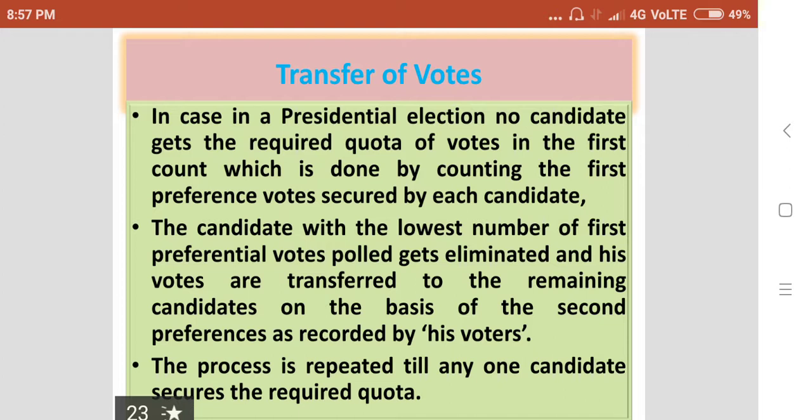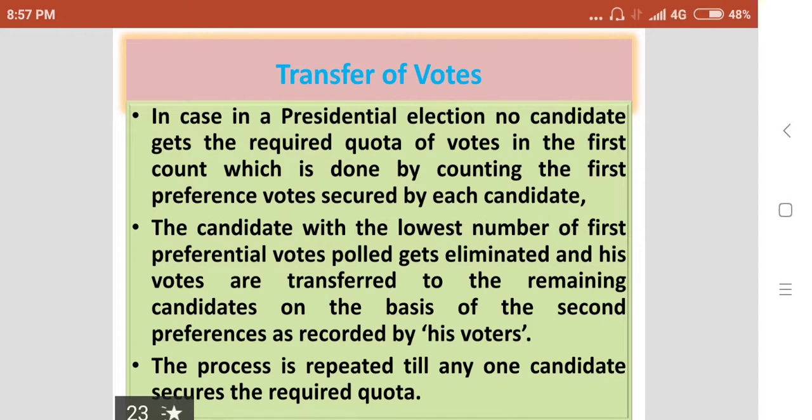So in the second round of counting of votes, only second preferential votes will be counted. But after the second round also, if no candidate has secured the absolute majority of valid votes, then the candidate with the least number of second preferential votes will be cancelled and the votes will be transferred to the remaining 3 candidates.